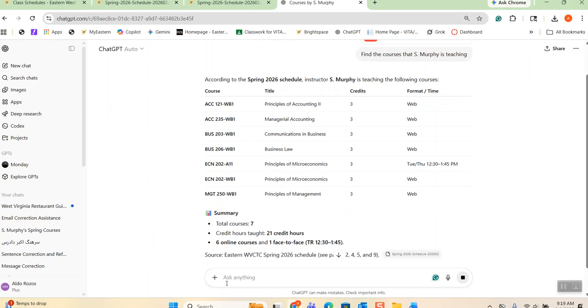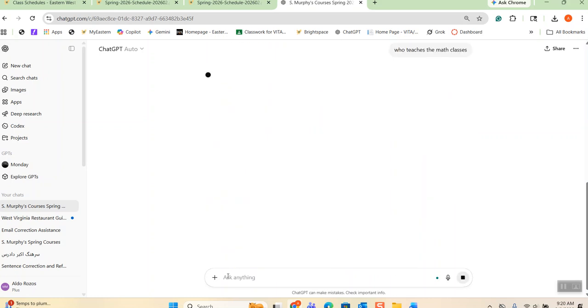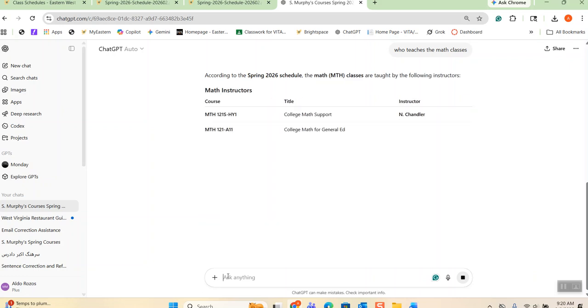Another thing is that you might be interested in knowing who teaches the math classes, and it will go again to that schedule and look at the math classes. It knows what classes are math. It knows, let's say, algebra is math, statistics is math. Here there it is, math. Nikki Chandler and Chandler, Math 121, Kay Branson.